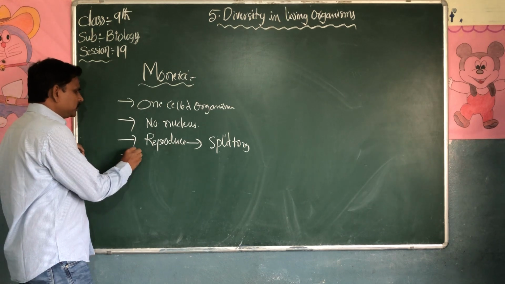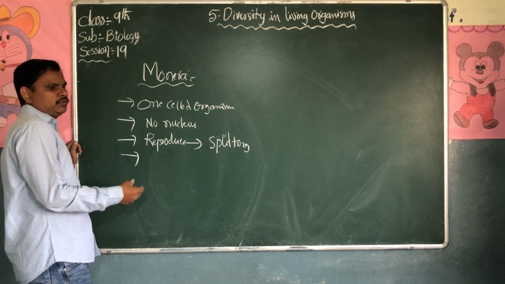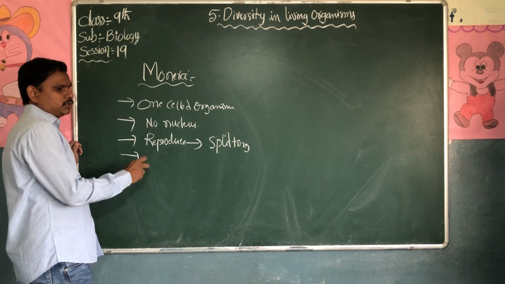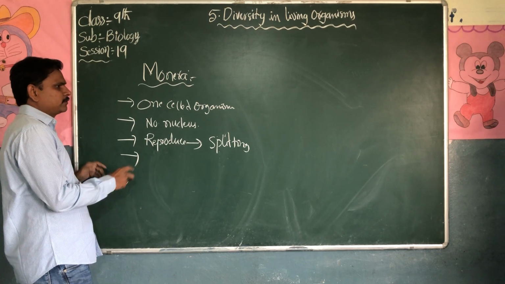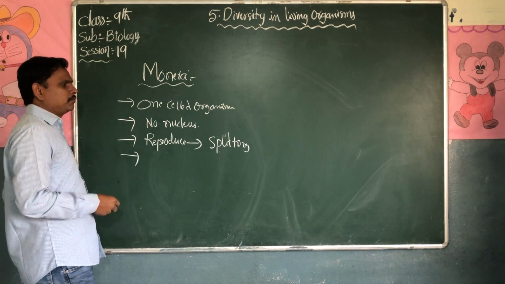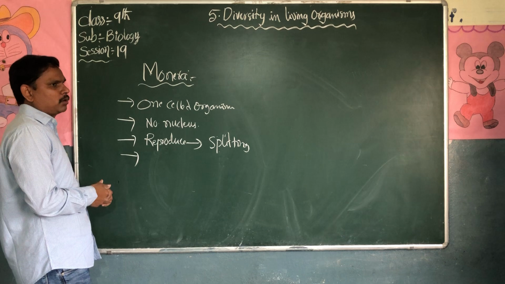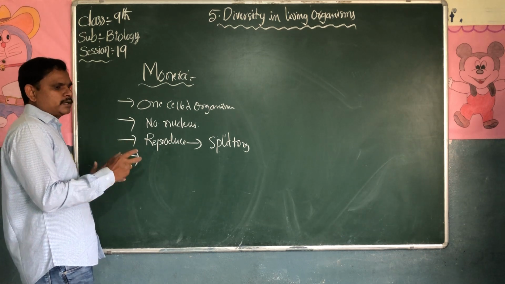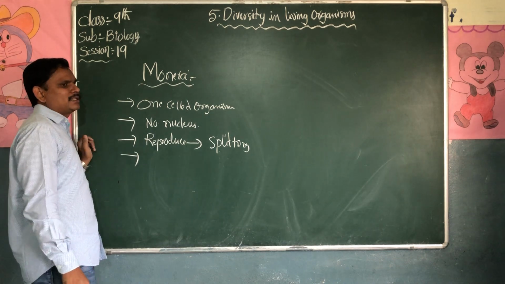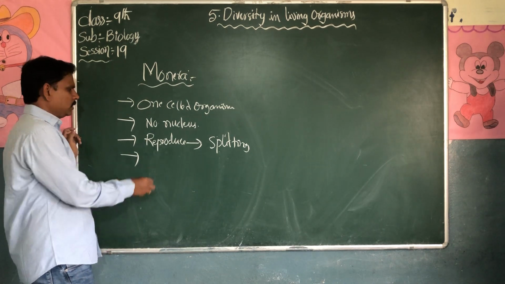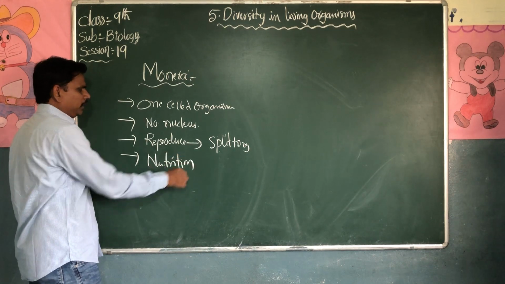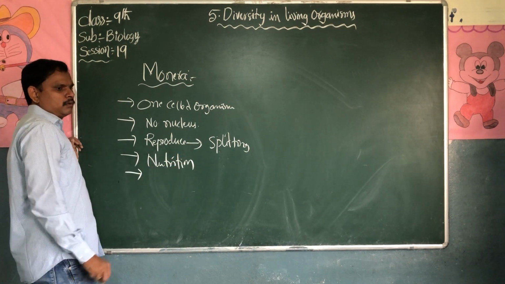They absorb nutrition and useful materials from the outside into their body, because they do not have specific parts in their body, since it is a single-celled organism.